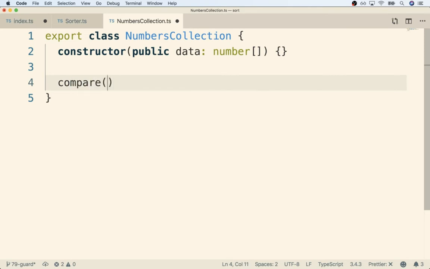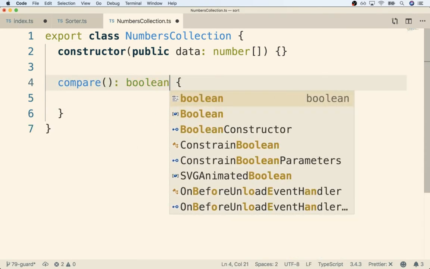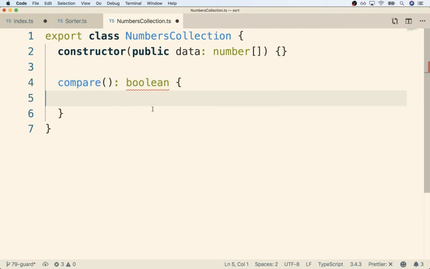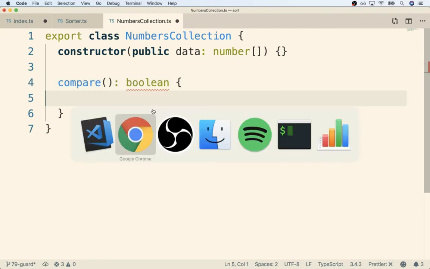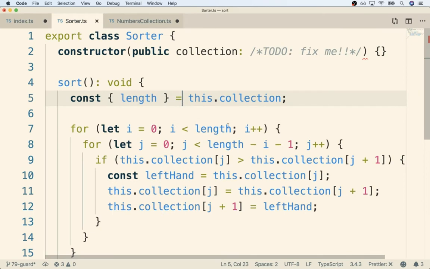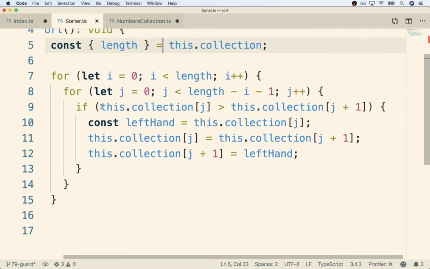So I'm going to define compare. This thing is going to return a Boolean to indicate whether or not this pair of elements need to be swapped. So again, if we go back over to our sorter.ts, this method we are defining needs to do exactly this right here. This is what we are trying to replace. We want to compare the two elements next to each other and decide if they need to be swapped.